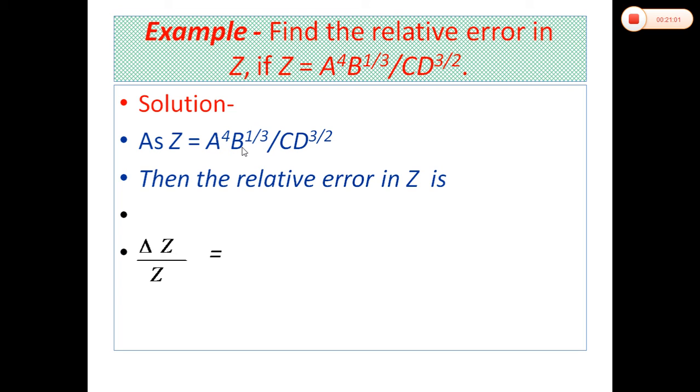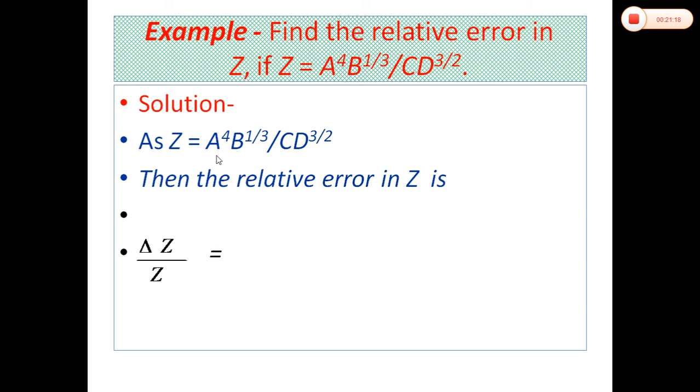Here A and B are in product and it is divided by C and D, and A and B also have powers. So first we use the operation related to the power of a physical quantity.